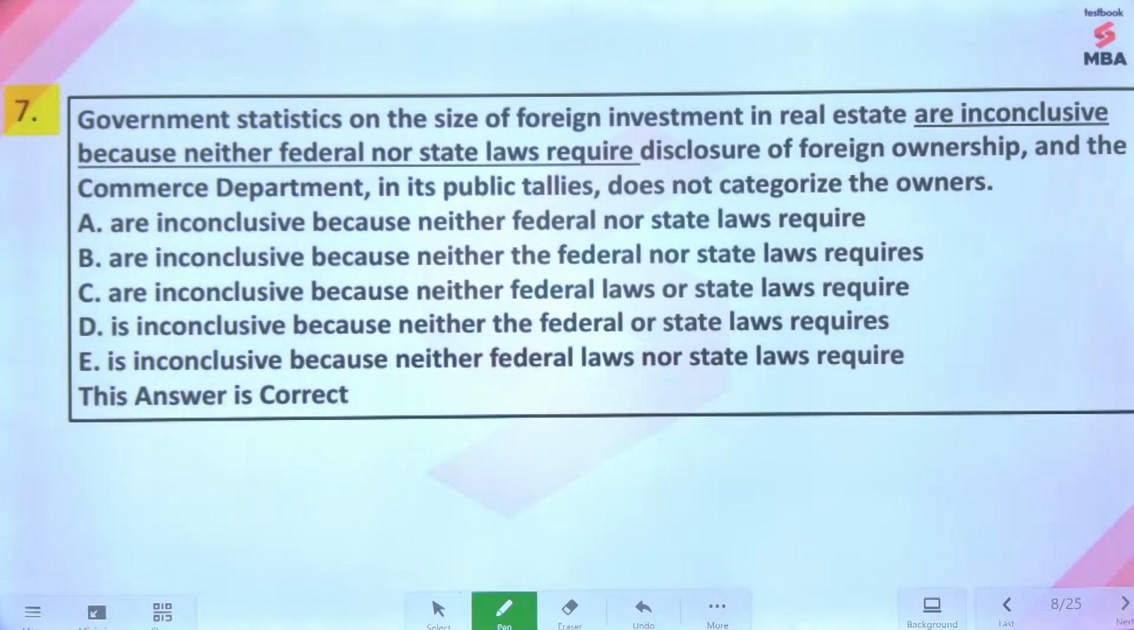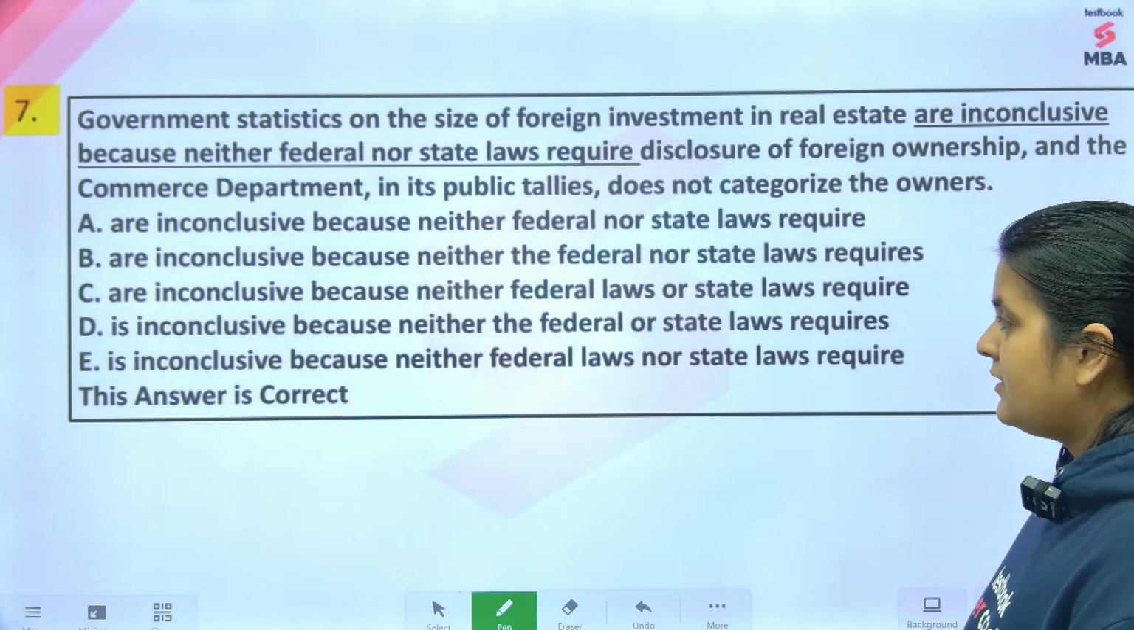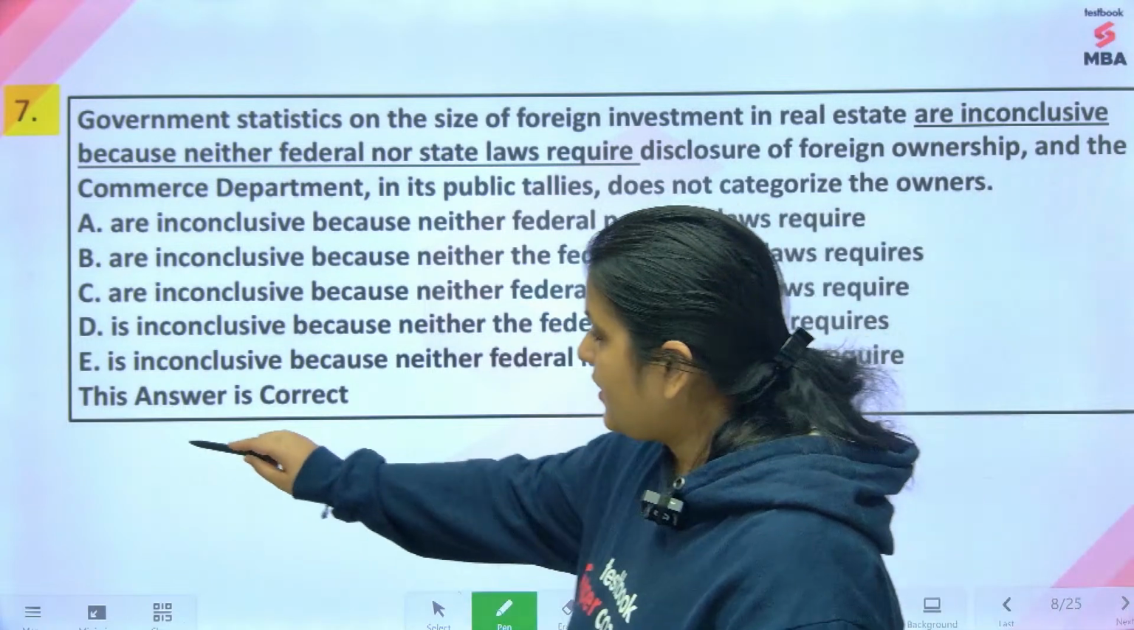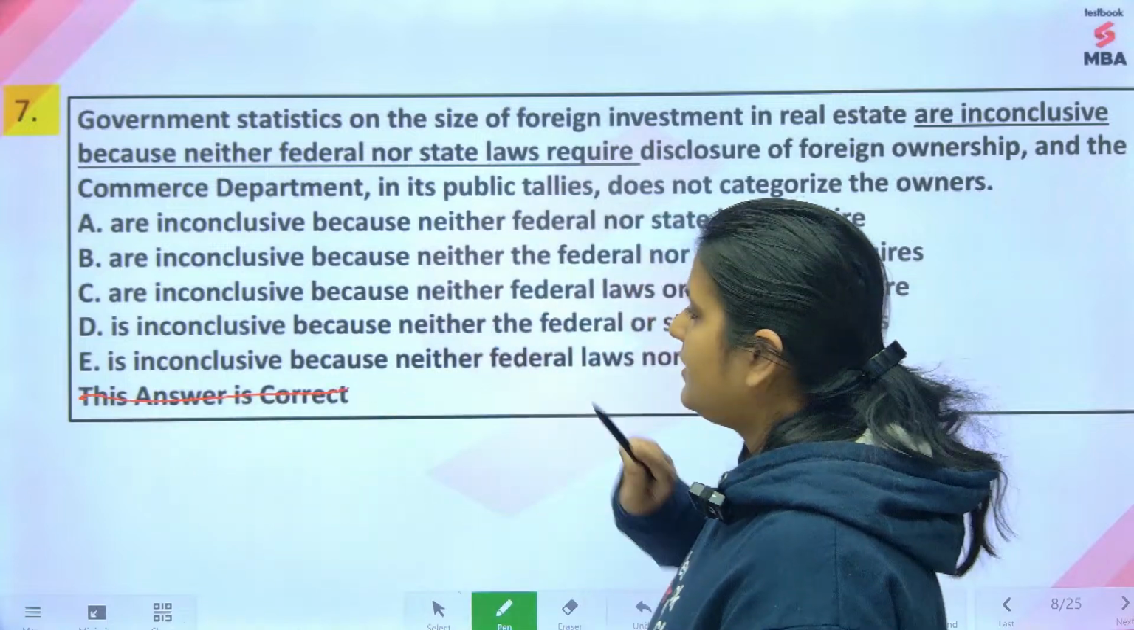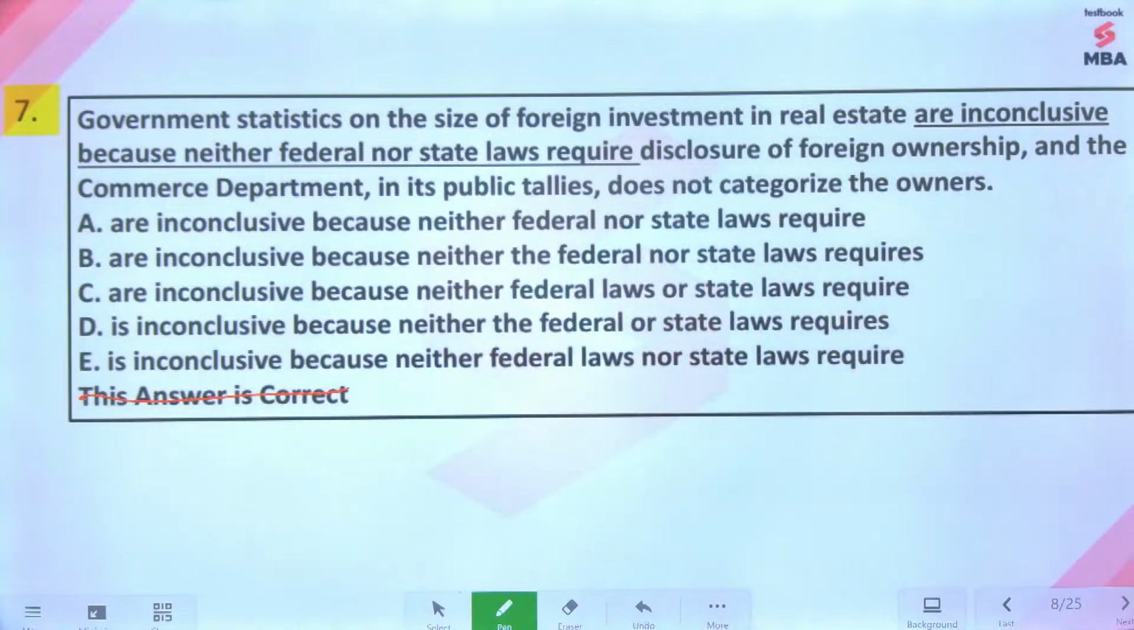Come on. Next one. Seventh one. Seventh one, guys. Come on. Don't think the answer is E, guys. Answer कुछ भी हो सकता है. चलो. Seventh question.